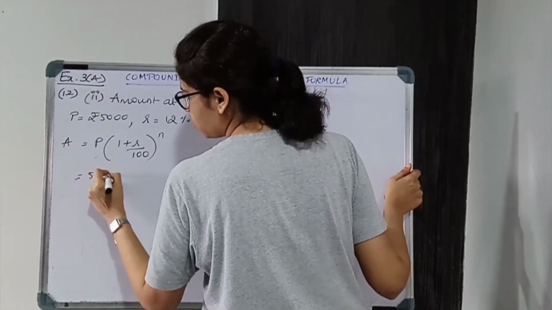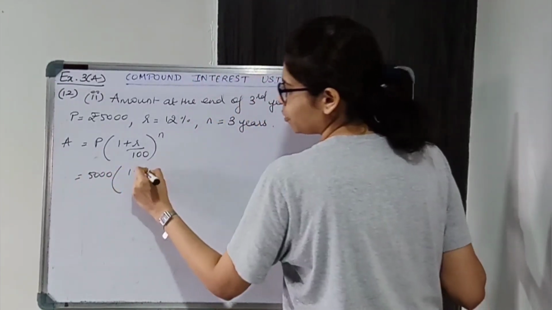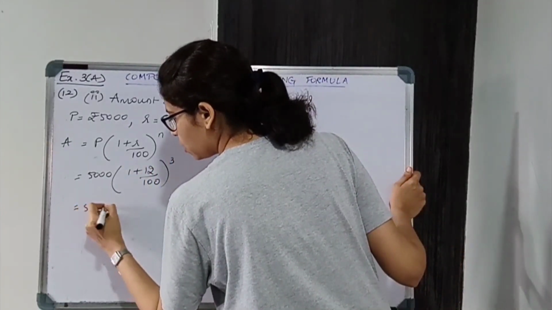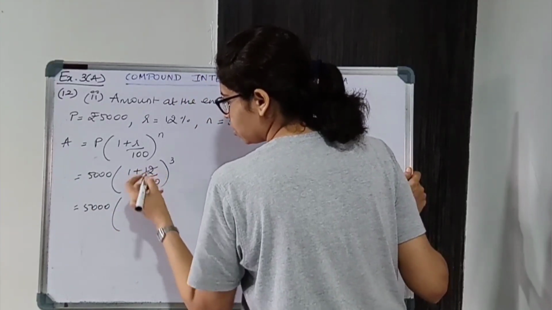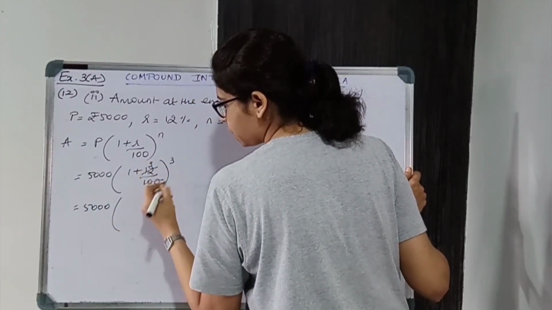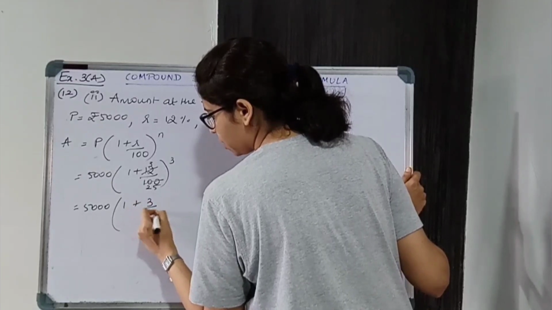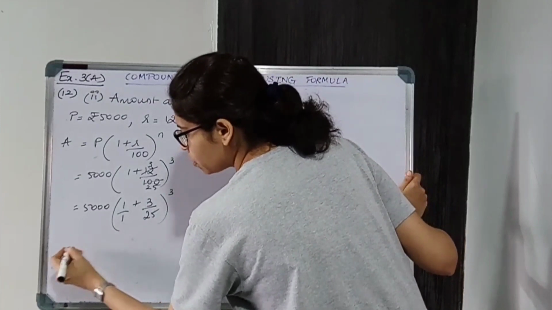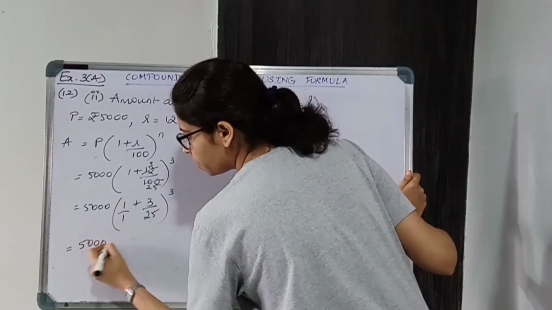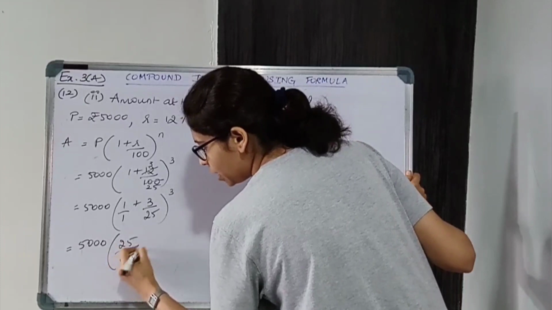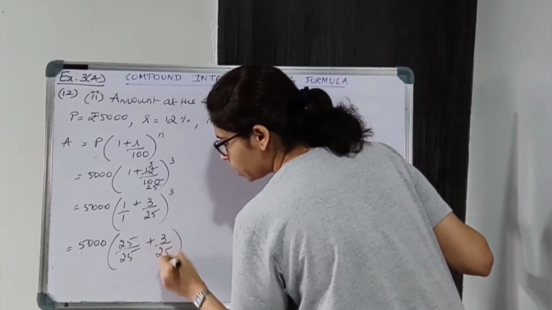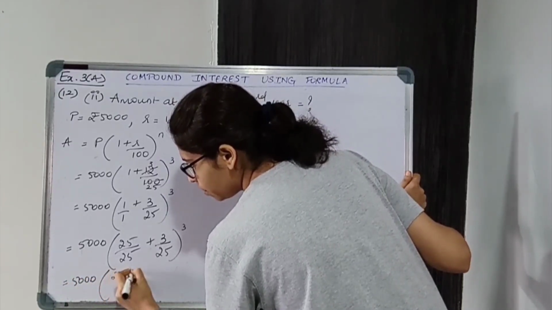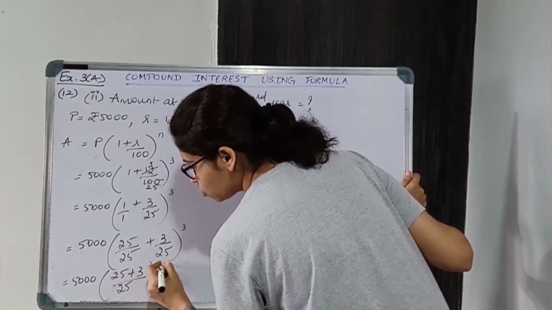So it is 5000 into 1 plus 12 upon 100 raised to 3. So it will be 5000 into 1 plus 3 upon 25 raised to 3, since 12 upon 100 reduces to 3 upon 25. Let's solve the bracket. We'll equalize the denominators, so we multiply 1 by 25 in both numerator and denominator. So we get 25 upon 25 plus 3 upon 25 raised to 3. So this becomes 25 plus 3 upon 25 raised to 3.